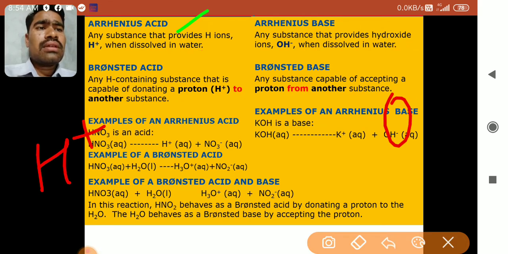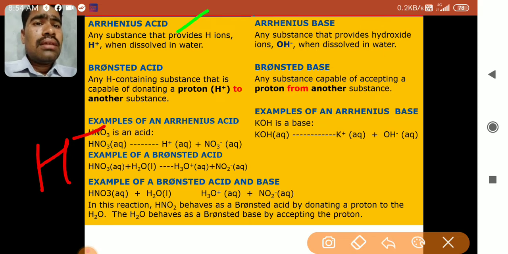The next point is the definition made by Bronsted. Lowry and Bronsted were other scientists. They also made a definition of acids and bases. See what Bronsted said: any hydrogen containing substance that is capable of donating a proton. Capable of donating a proton means this hydrogen. Yesterday I told you that glucose has hydrogen, but is it able to donate the proton? Proton means H plus.